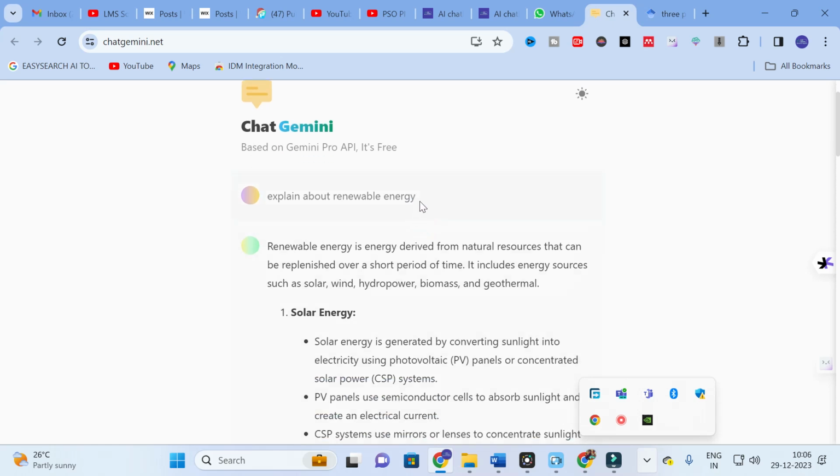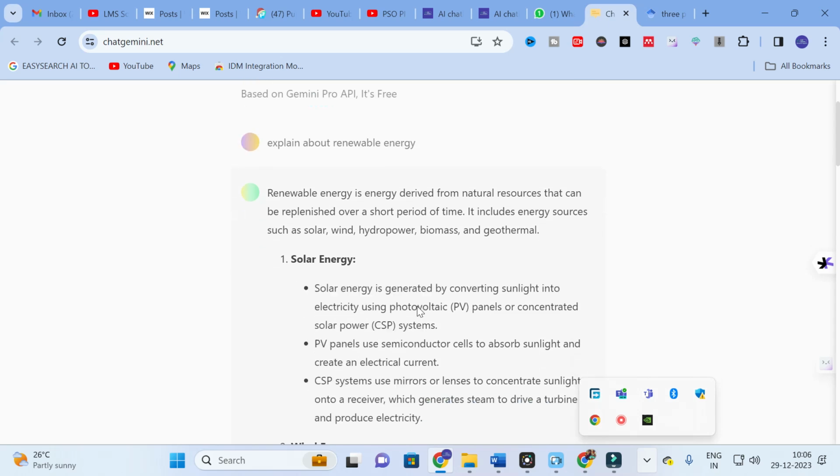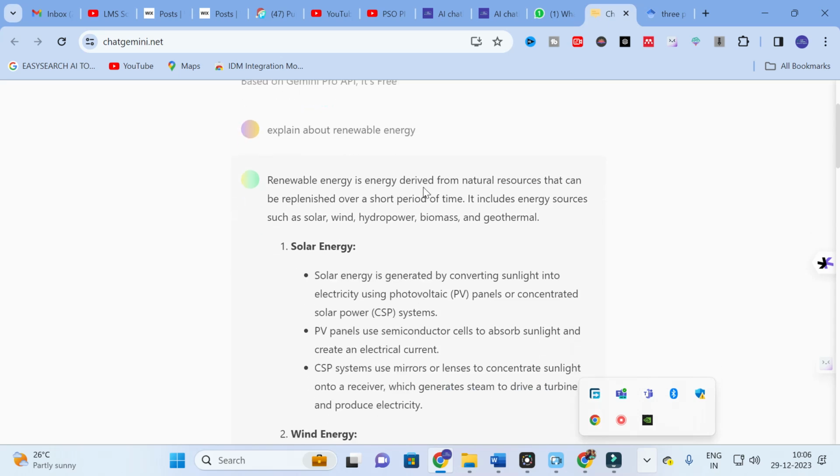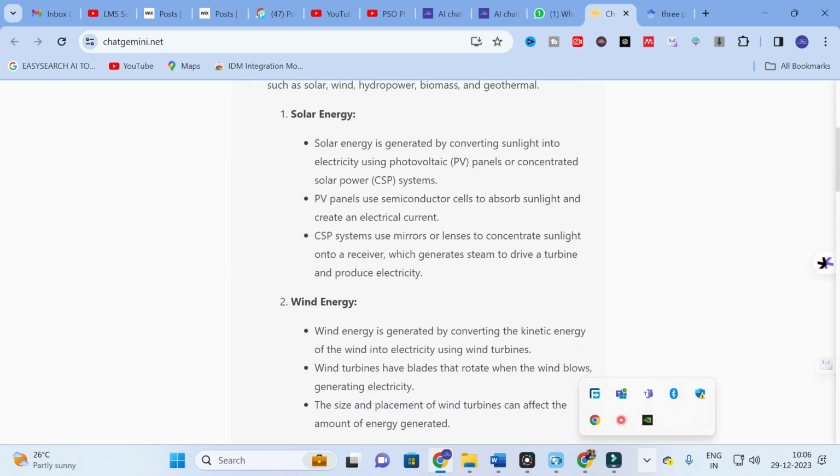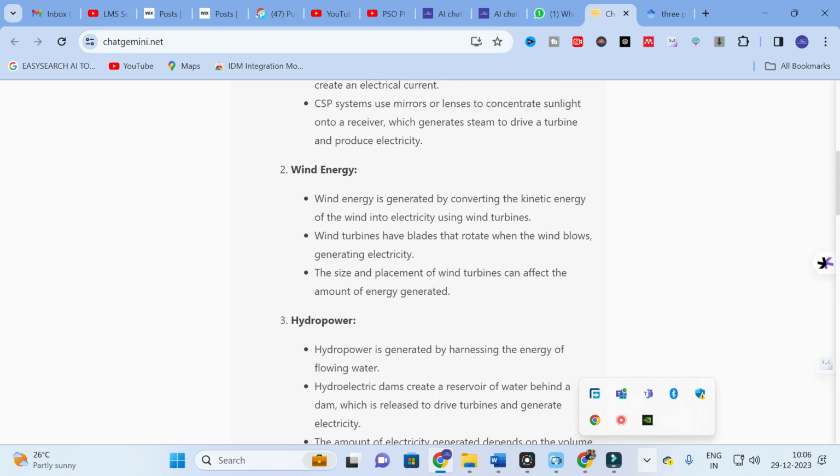The first question I have explored is to explain renewable energy. In this, I have given an input prompt like explore about renewable energy. So here this is the content which is generated by this ChatGemini. Here you can see renewable energy is derived from natural resources that can be replaced over a short period of time. Like that it will generate detailed explanations and detailed content regarding renewable energy.